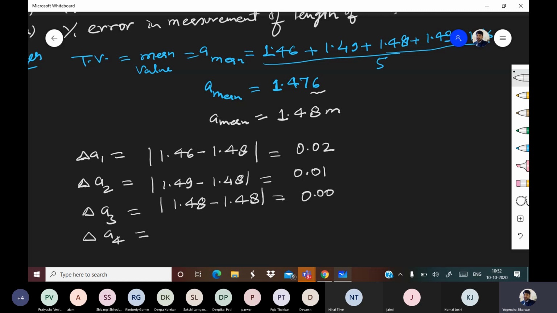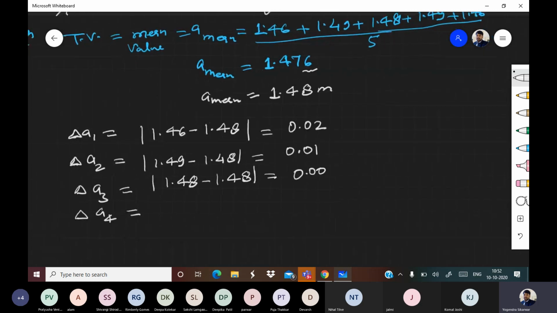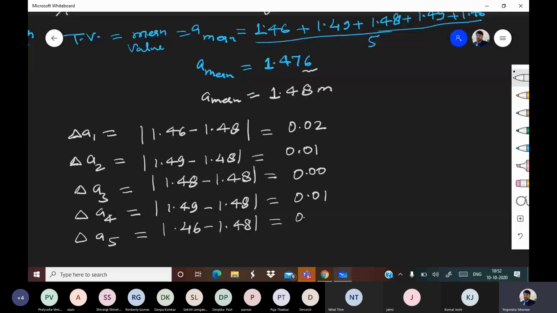Delta A4 is 1.49 minus 1.48, that will be 0.01, and delta A5 will be 1.46 minus 1.48, that will be 0.02.